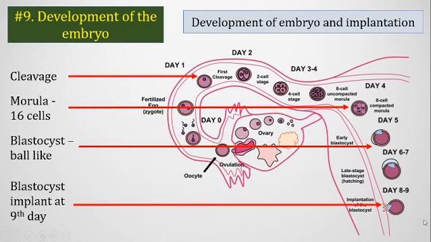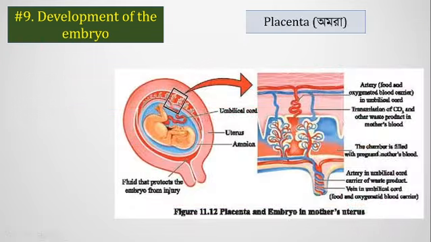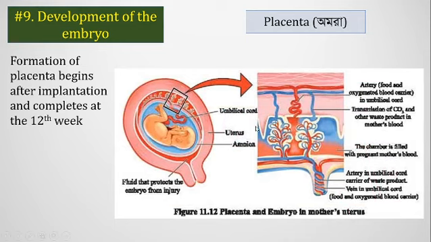A new, temporary organ is produced around the blastocyst inside the uterus, called the placenta. So what is the placenta? The placenta is a temporary organ produced inside the uterus to facilitate the development of the blastocyst.